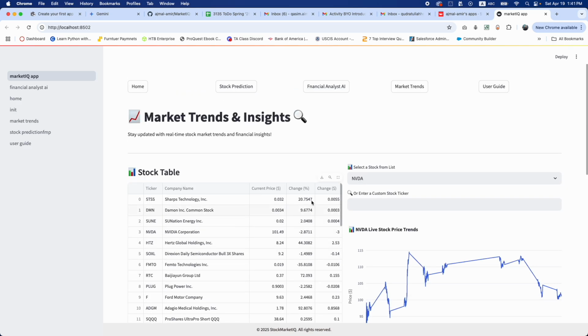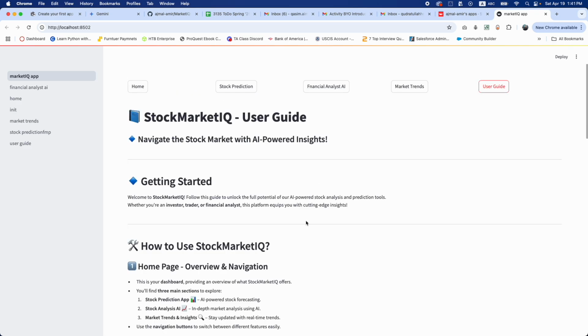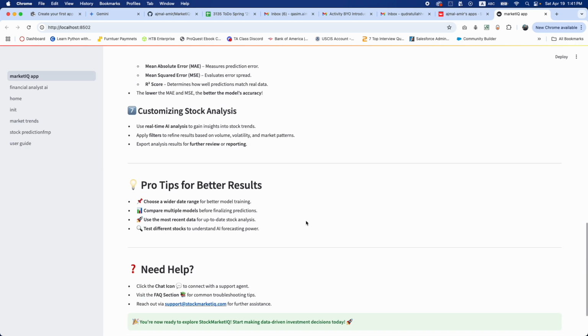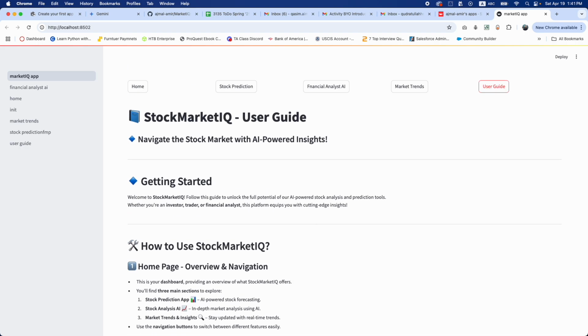Then we have our user guide. The user guide explains every step of how to use this application. And that's it. Thank you so much.